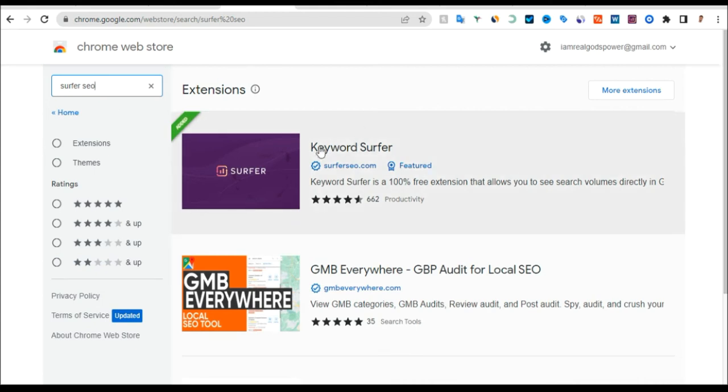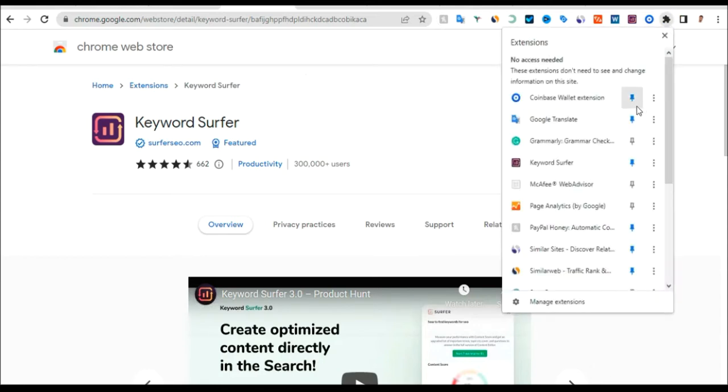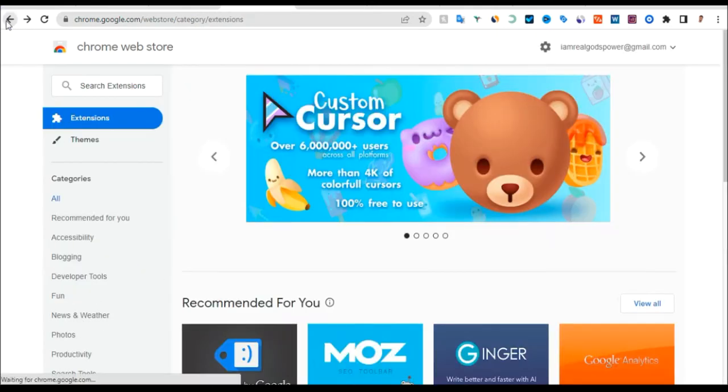You need to click on it, and you need to add it to your Chrome web extension here. Once you add it to your Chrome web browser, you click on this icon here, click on pin, and it will pin this extension on your Chrome web browser. Anything you search on Google, it will tell you how many times people are searching for this word.